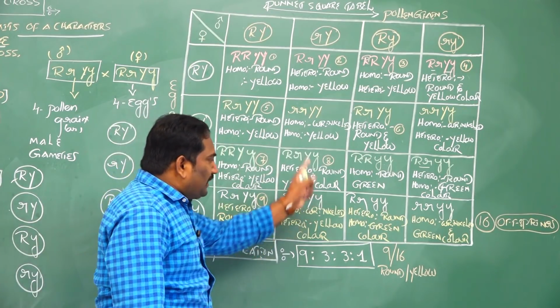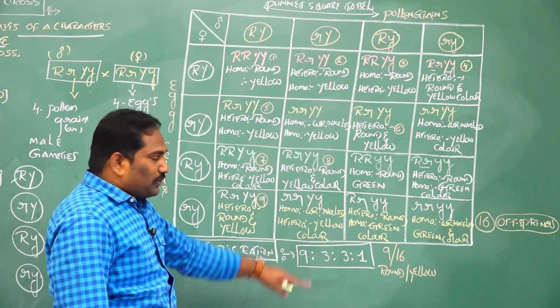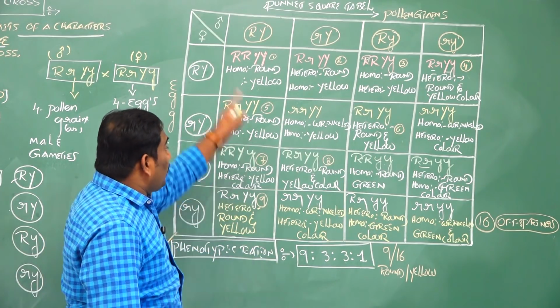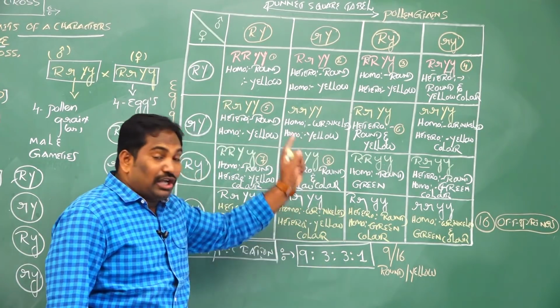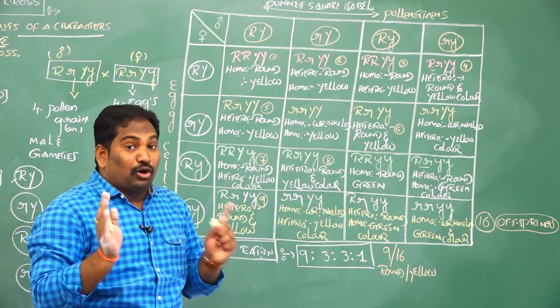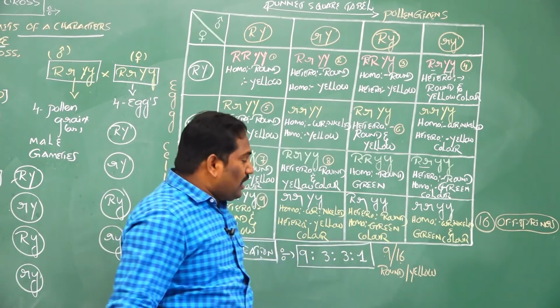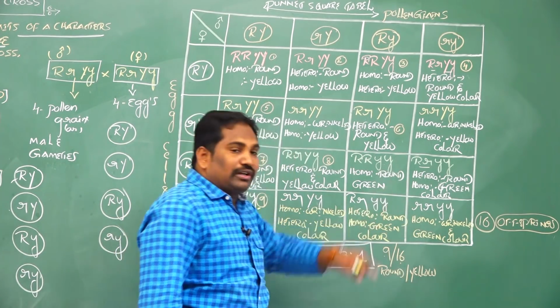Out of 16 hybrids or offsprings or progeny in F2 generation of 2 gene inheritance, the total number of round shape of seeds and yellow color seeds externally is 9 out of 16.